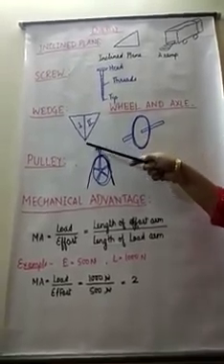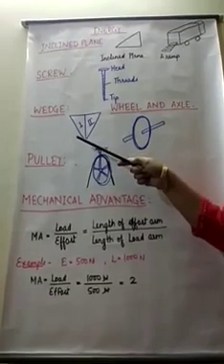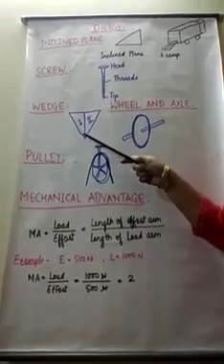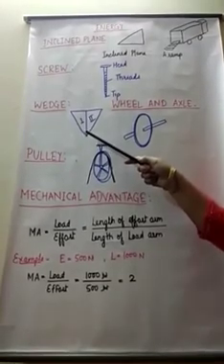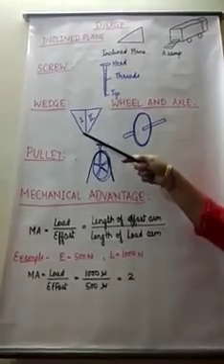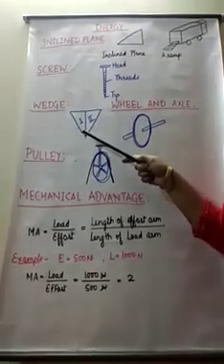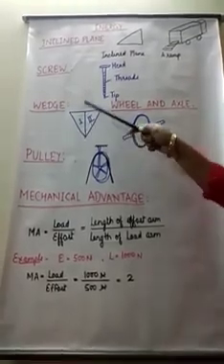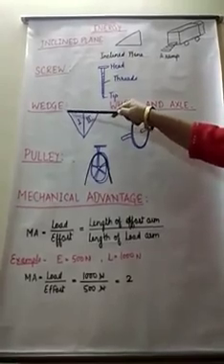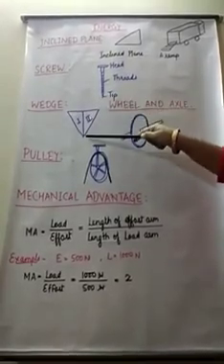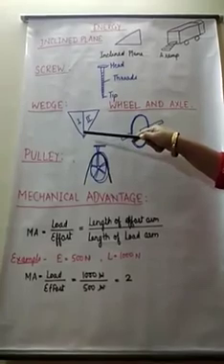Wedges are often used by woodcutters and carpenters for cutting and splitting. The examples of wedge are knives, chisels, axes and needles. So, a wedge is made up of two inclined planes. It is thick at one end and thin at the other end.